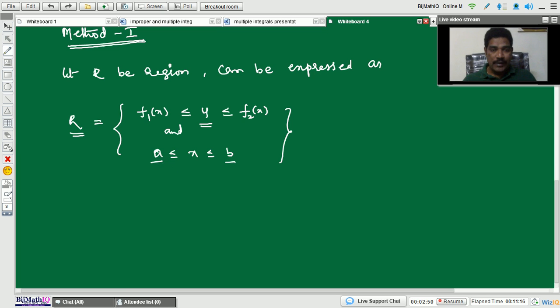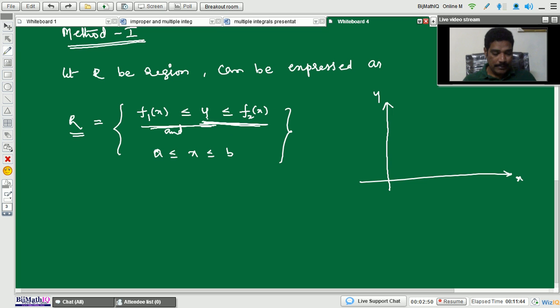If I draw the diagram for these, how will you get it? For example, in the xy plane, x-axis and y-axis. Let us take the curve f1 of x less than or equal to y, and one more, y less than or equal to f2 of x.